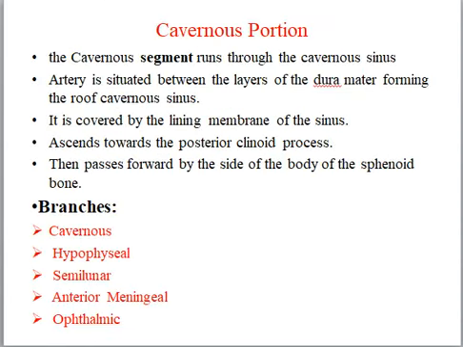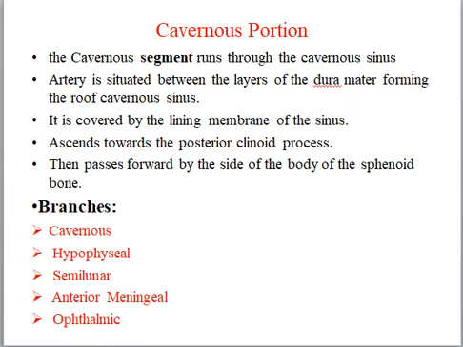Now, cavernous portion of the internal carotid artery. In this part, the artery is situated between the layers of the dura mater forming the cavernous sinus, but covered by the lining membrane of the sinus. It at first ascends toward the posterior clinoid process, then passes forward by the side of the body of the sphenoid bone, and again curves upward on the medial side of the anterior clinoid process and perforates the dura mater, forming the roof of the sinus.